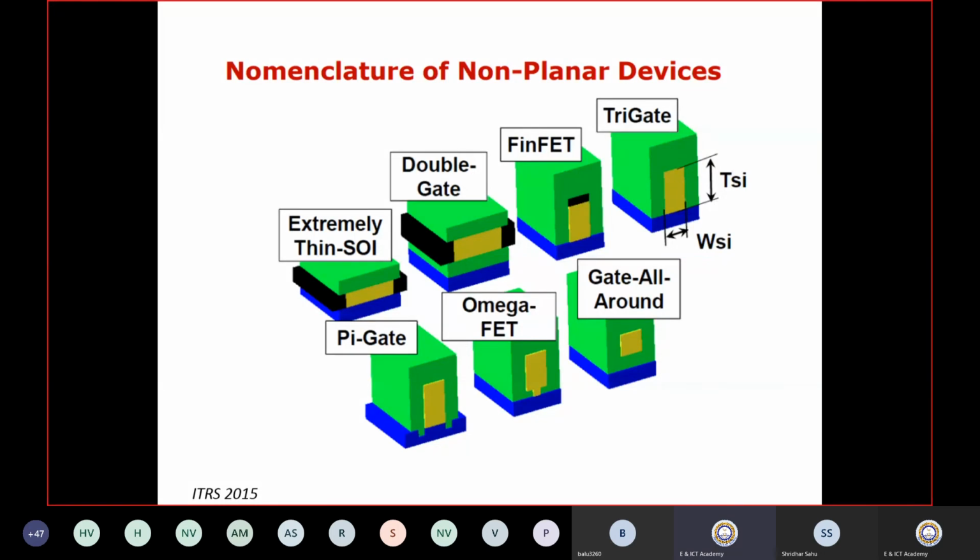Okay, and these are some naming conventions, and the most famous of them is called FinFET. What is the FinFET here? FinFET is the extended version of CMOS technology, having 3D integration and smaller in dimensions.